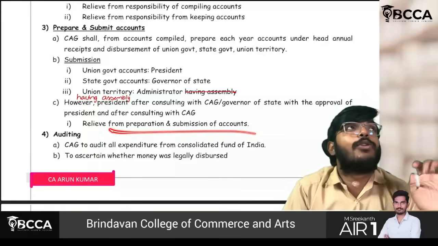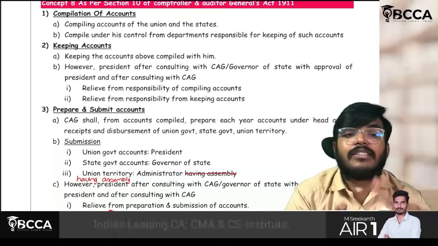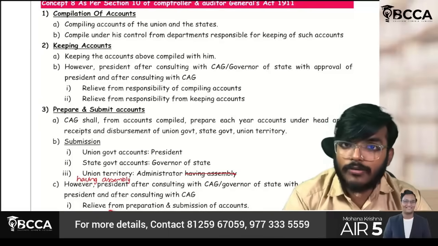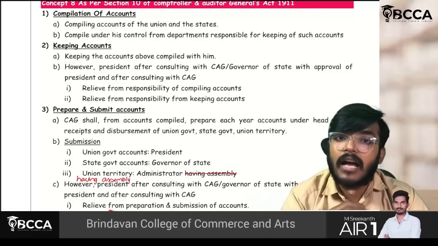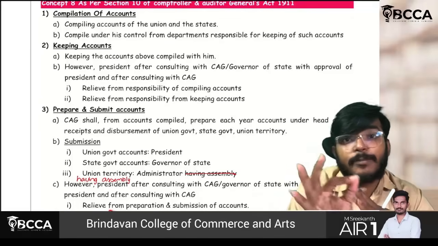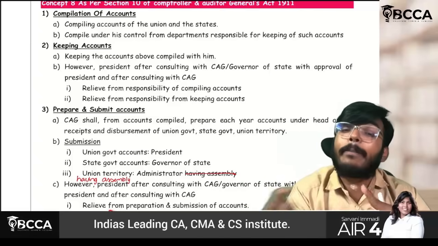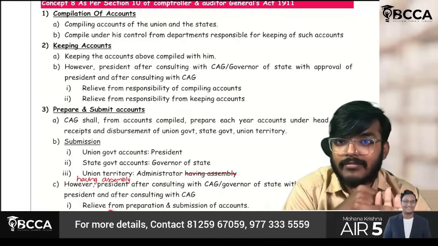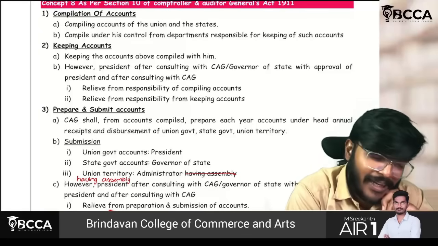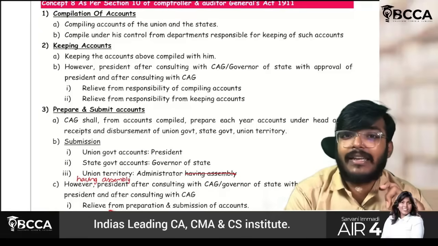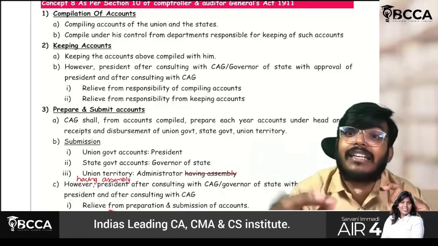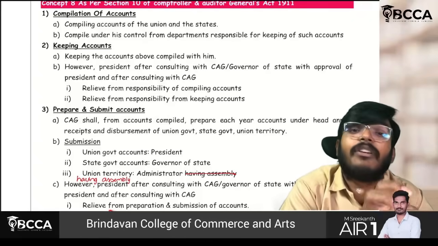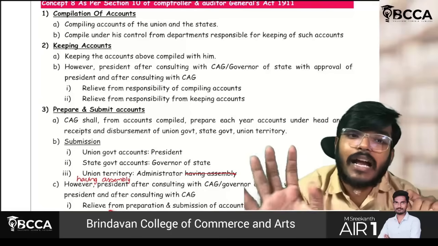To conclude, we have covered three functions. First function, compilation of accounts. Second function, keeping the accounts. Third function, prepare and submit the accounts. Everything is the responsibility of the C&AG only. But if the president or state governor feels C&AG should be relieved from these responsibilities, the president after consulting with C&AG can directly do that. Nor the state government, after consulting the C&AG, with the approval of the president, also can do that.